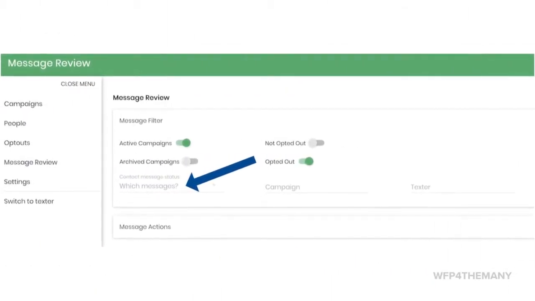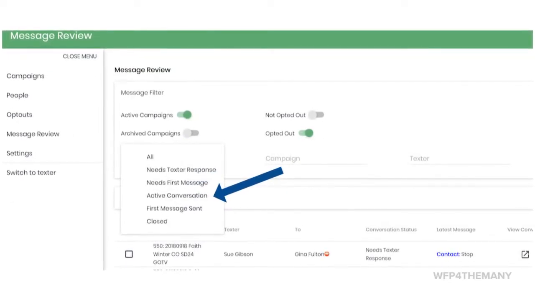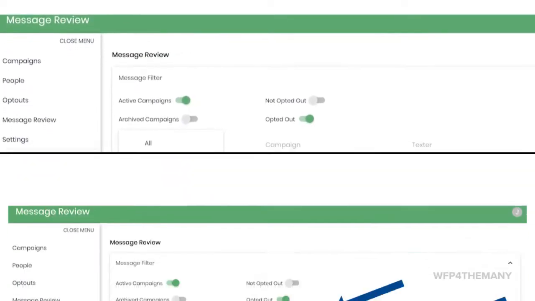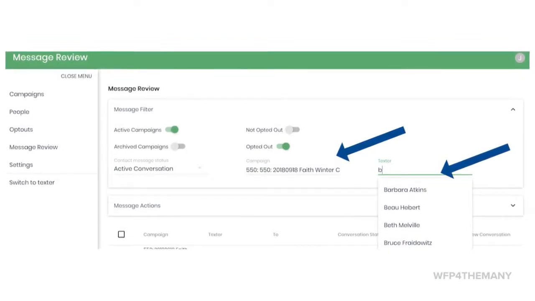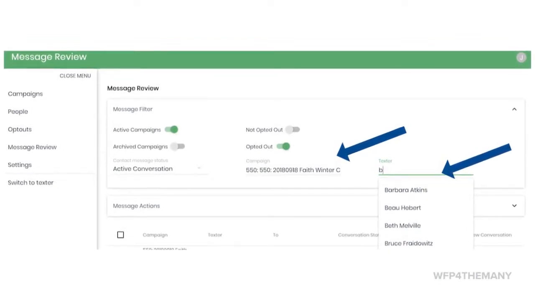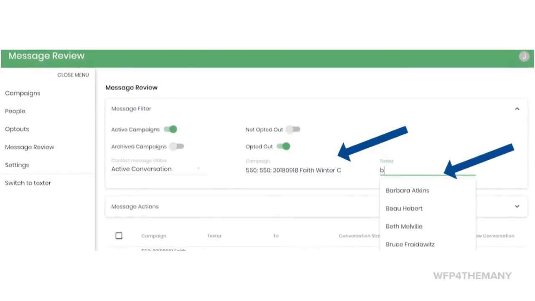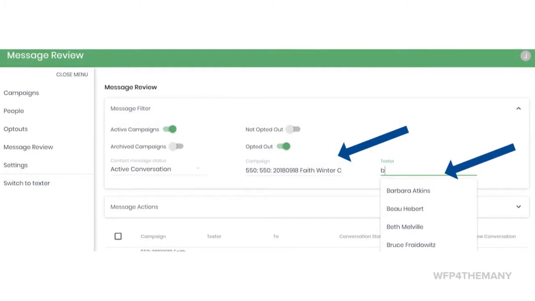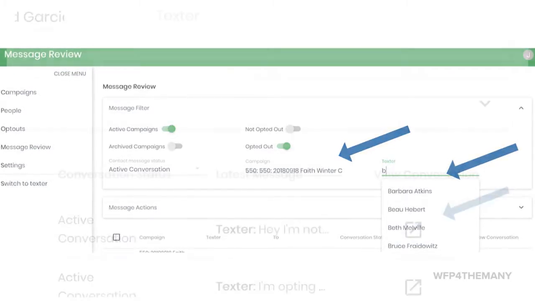Navigate over here to Which Messages. In the menu that drops down, go to Active Conversations. Start typing a candidate's name or campaign number and select the campaign you intend to sweep. Sweeping is the casual word we use among admins to describe quality assurance or guiding. Start typing the name of the texter you intend to sweep and select them.